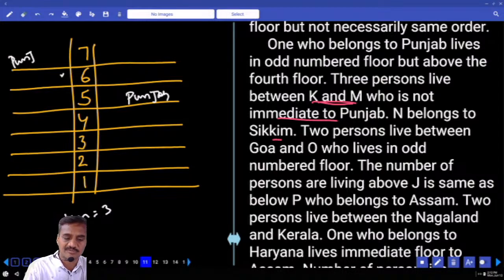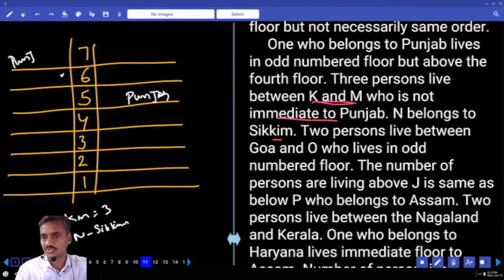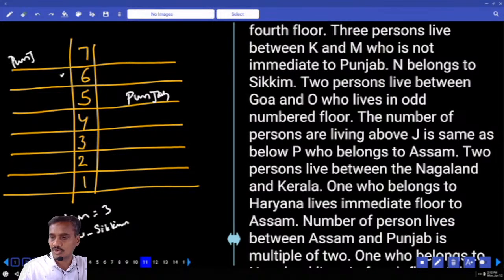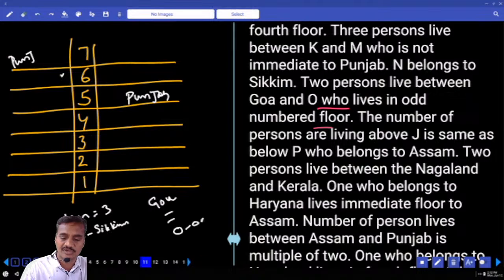The next one, N belongs to Sikkim. And 2 persons live between Goa and O, who lives in an odd number floor. Now between Goa and O, how many people are there? There must be exactly 2 people. And O lives in an odd number floor. Isn't it? In any order.